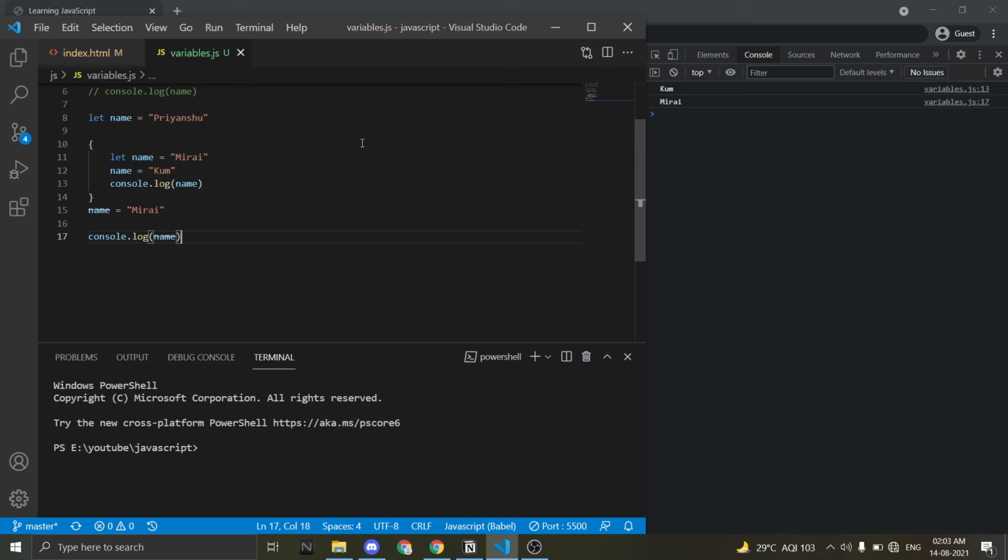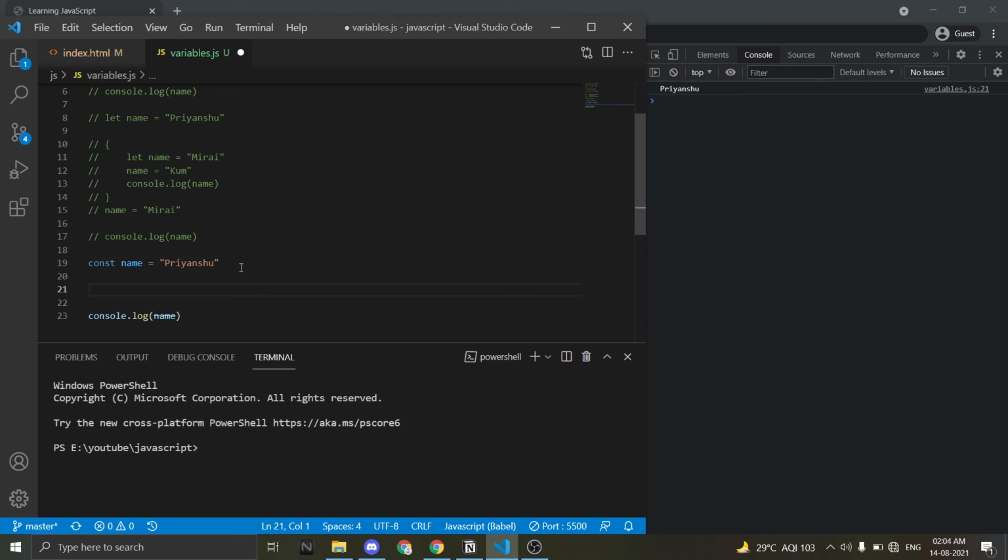So you can redefine the variables which are defined by keyword let and it also works in the local scope. Now we'll have a look at const. Const name is equal to Priyanshu. Let's do this. You know the result what we will get now. It will be Priyanshu. It is obvious.